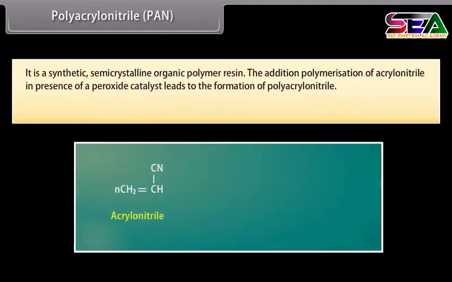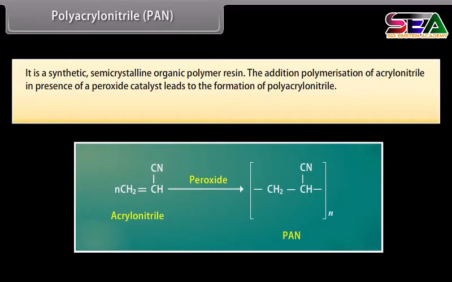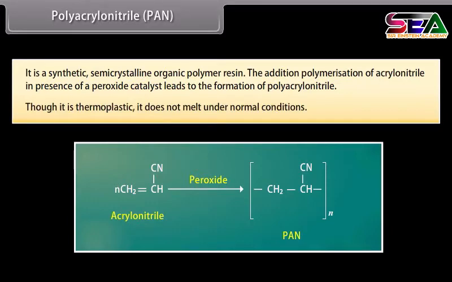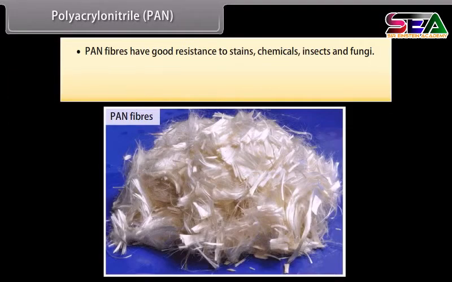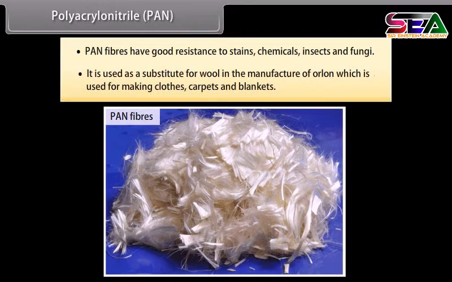Polyacrylonitrile, PAN. It is a synthetic, semi-crystalline organic polymer resin. The addition polymerization of acrylonitrile in presence of a peroxide catalyst leads to the formation of polyacrylonitrile. Though it is a thermoplastic, it does not melt under normal conditions. PAN fibers have good resistance to stains, chemicals, insects, and fungi. It is used as a substitute for wool in the manufacture of Orlon, which is used for making clothes, carpets, and blankets.